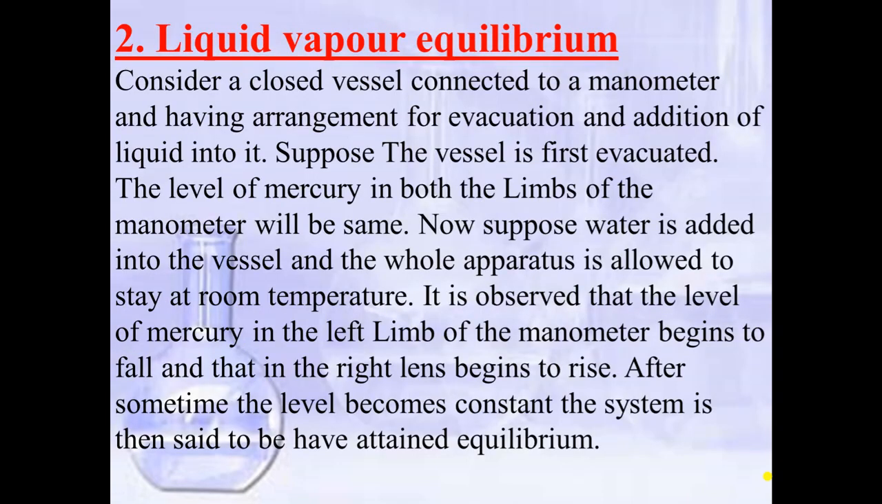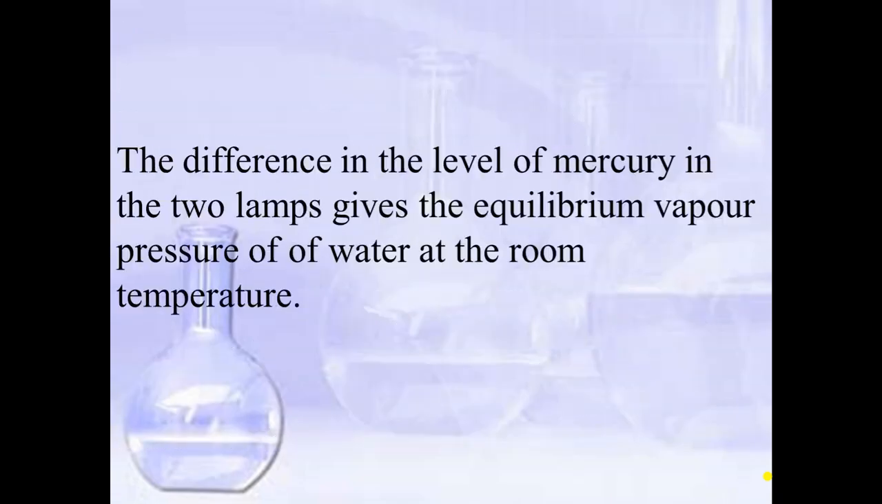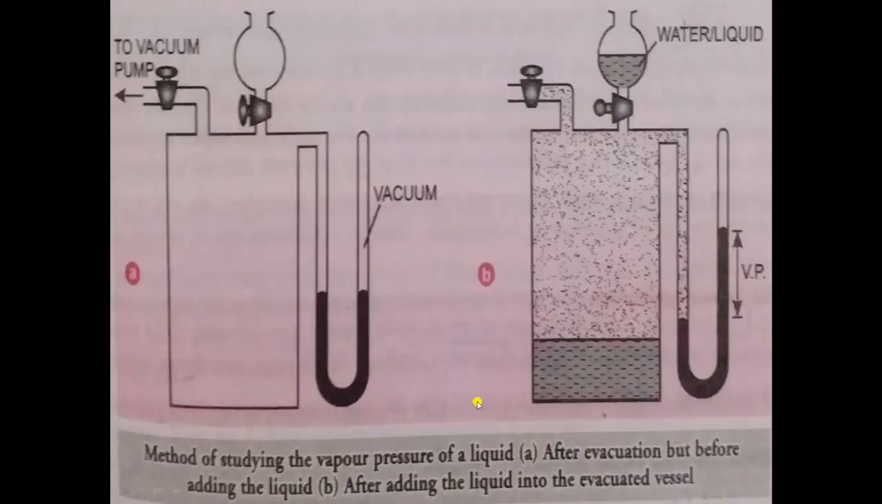Now the second type is liquid vapor equilibrium. Here we will consider a closed container which is connected to a manometer. This is a manometer which is used to measure pressure, and this manometer is filled with mercury. This is liquid mercury which is filled inside the manometer. There is no air present inside the container, and the level of mercury in the two limbs of the manometer is the same. With the help of a vacuum pump, we will keep the pressure inside the container 0. Now we will add water in the vessel.